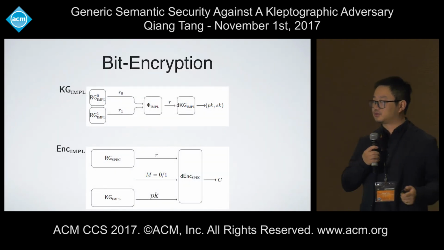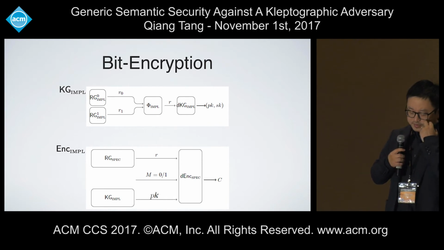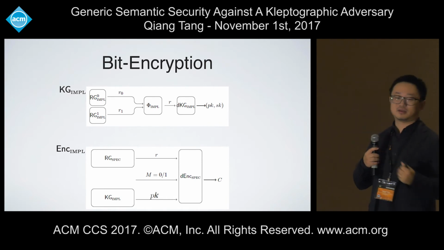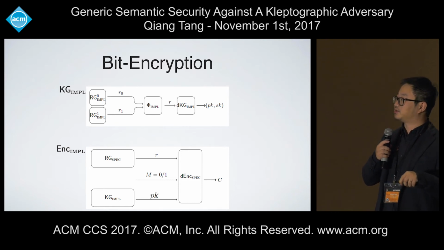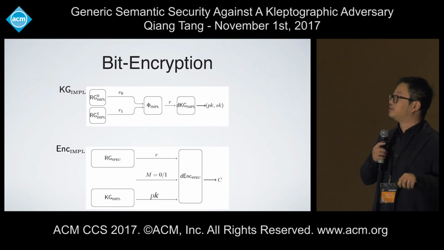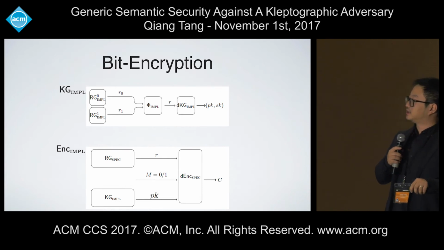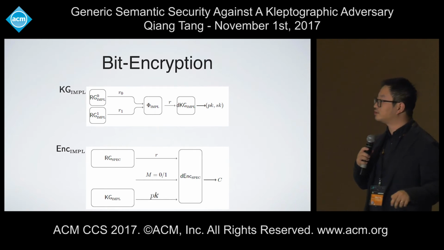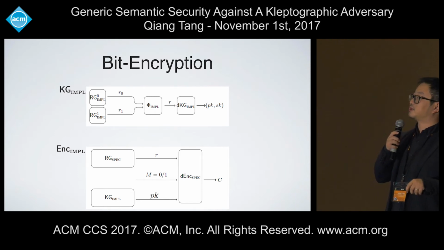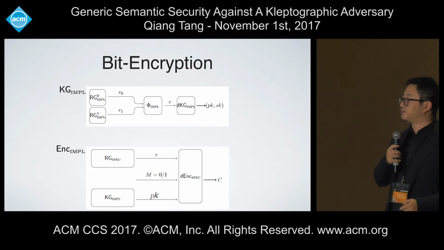And of course, a general tool to destroy the subliminal channel. So let's see what the specification is going to look like in a public bit encryption. First, the key generation is going to be decomposed into 4 components. The key part is that the randomness generation needs to be 2 independent modules. Then this is the immunizing function. Normally, it could be a hash function, could be something else. And this is the actual deterministic part, taking a random coin to generate the actual public and secret key pair.